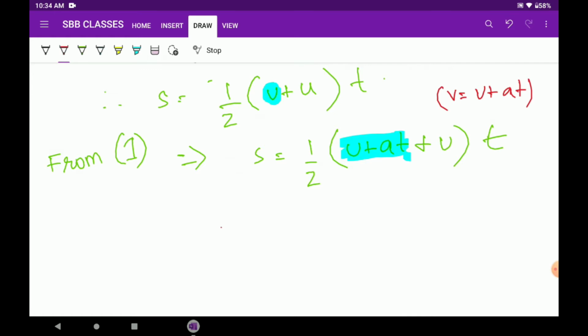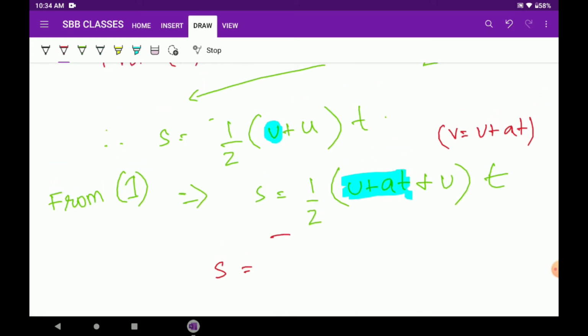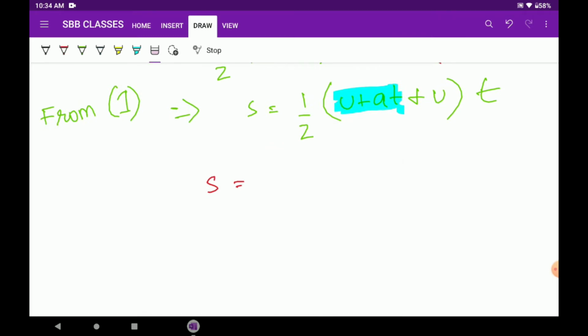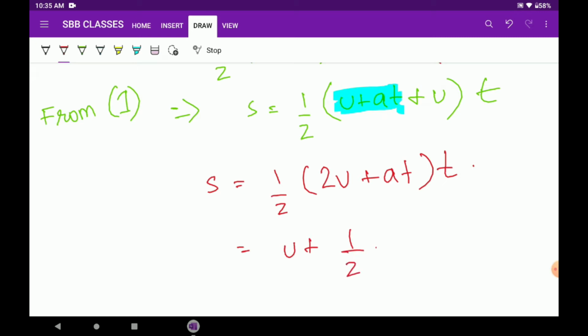So S equals half into (2U plus AT) into T. That is equal to, now we open the brackets, UT plus half AT square.